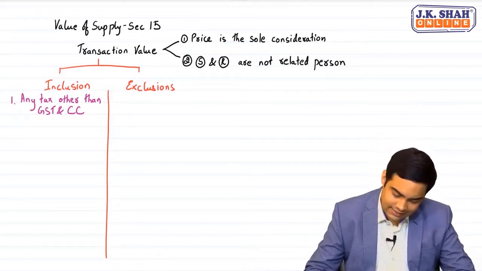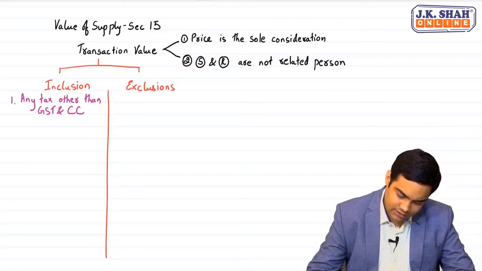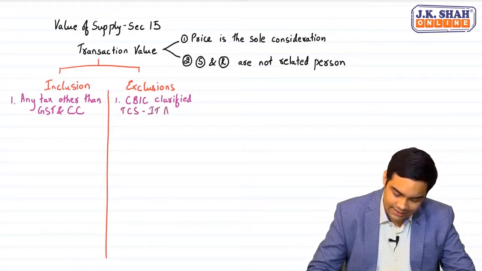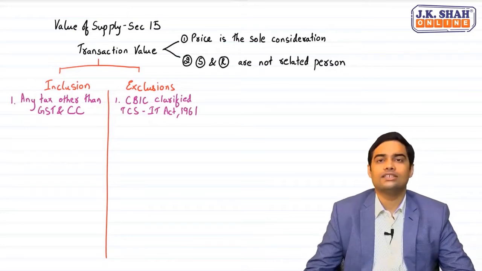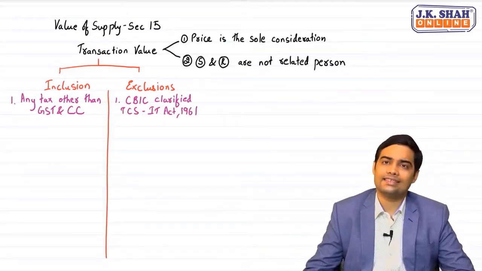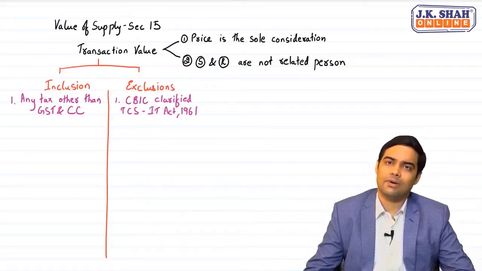Now, there is an important circular issued by CBIC which clearly says that TCS collected under Income Tax Act 1961 will not be liable to GST. This is a welcome circular. Tax collected at source under income tax would not be considered as part of value.